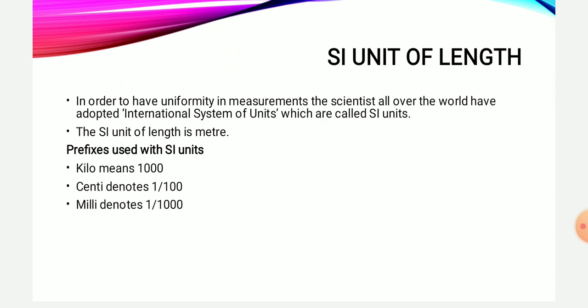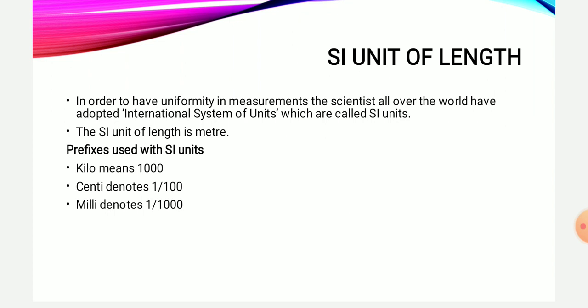The prefixes for SI units are kilo, centi and milli. Kilo denotes 1000. So if I add kilo before meter, that means 1000 meters, because kilo denotes 1000. Second is centi. Centi denotes the 100th part of 1.